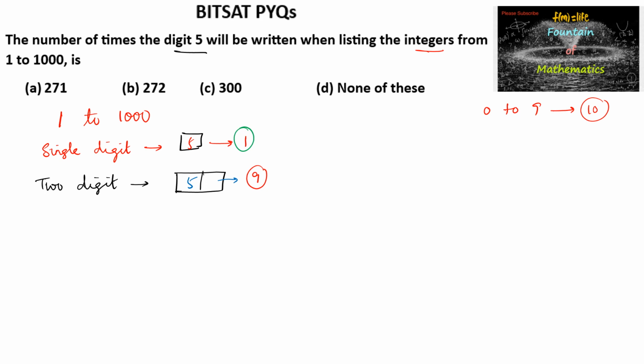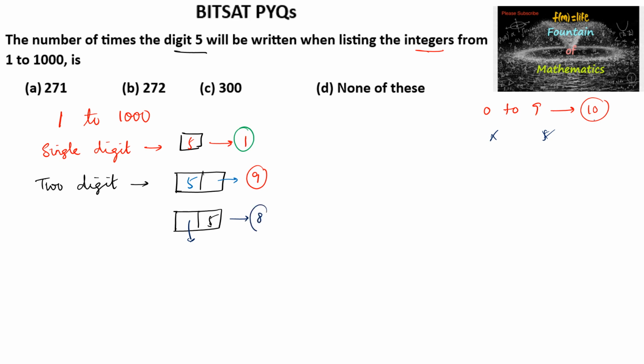So 9 possibilities. And again, when 5 is taken in the ones place, the tens place cannot be occupied by 0 and 5. So among the 10, 8 possibilities are there.